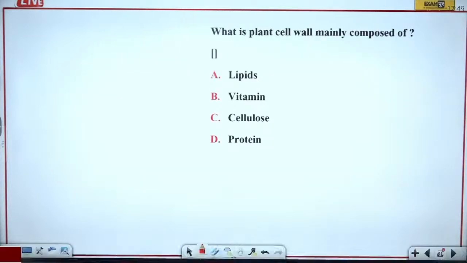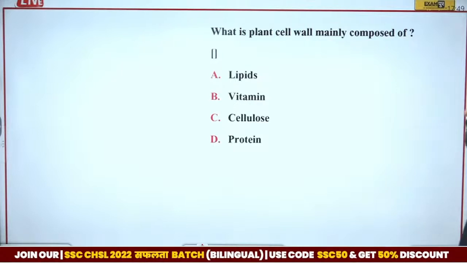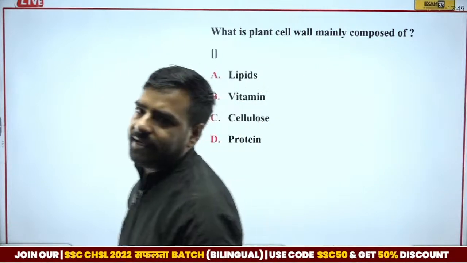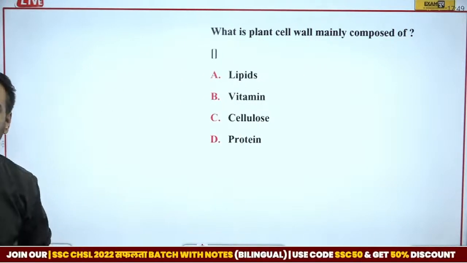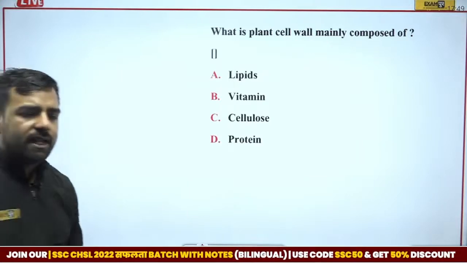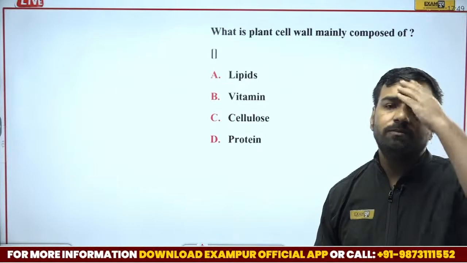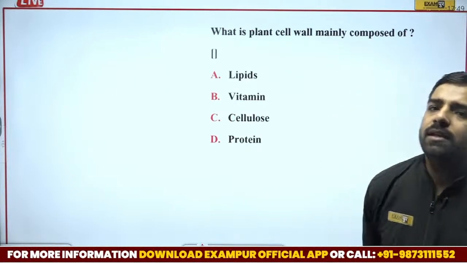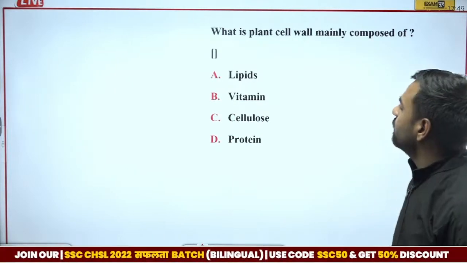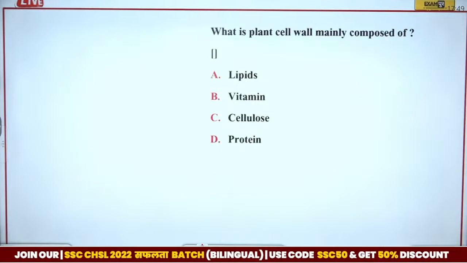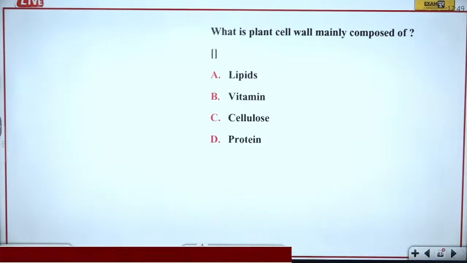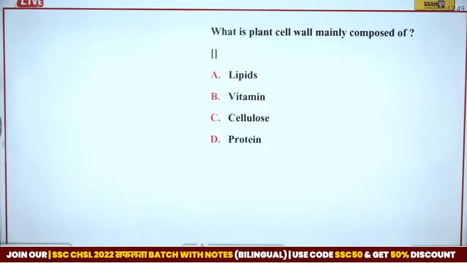Next is, what is the plant cell wall mainly composed of? I've just discussed it. I guess now, Vikram, you can answer this part. Then we'll have the last question for the day after this, and then we'll meet day after tomorrow. What is the plant cell wall mainly composed of? Is it lipids, vitamins, cellulose or protein?